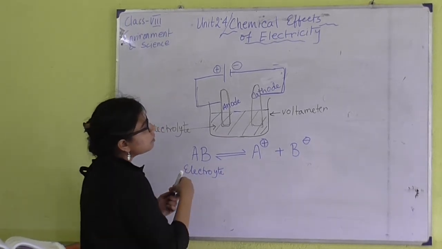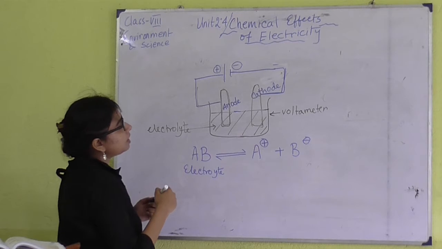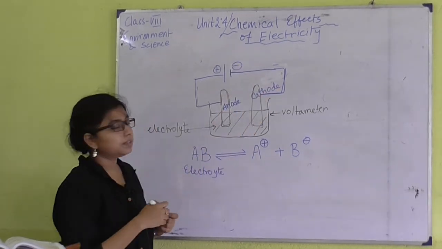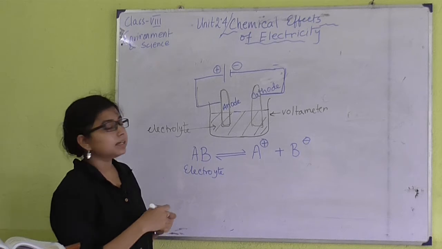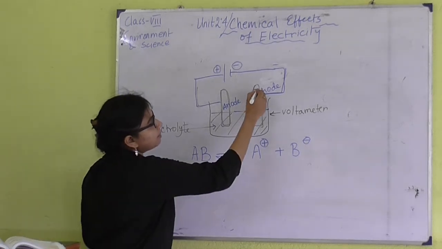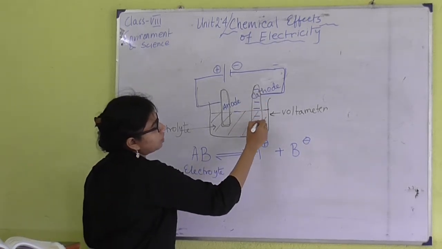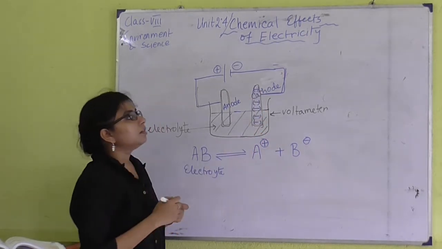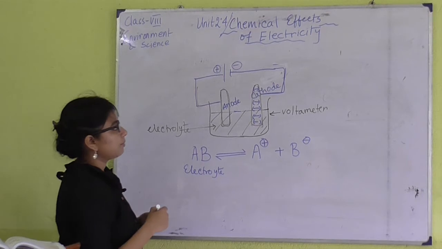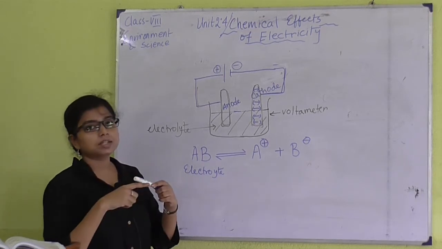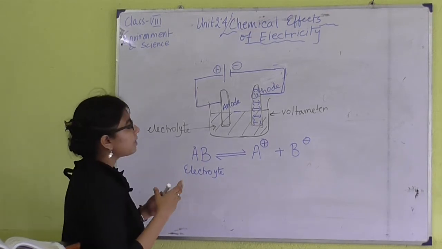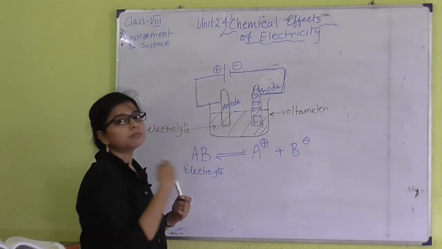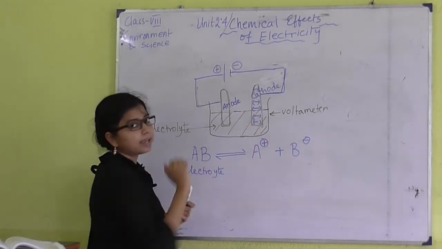Now we know from this picture, as the cathode is connected to the negative terminal of the battery, we can consider this electrode as the pillar of negative charge. And we know opposite charges attract each other. That is why all the positive charges, that means cations, will be attracted towards the cathode.